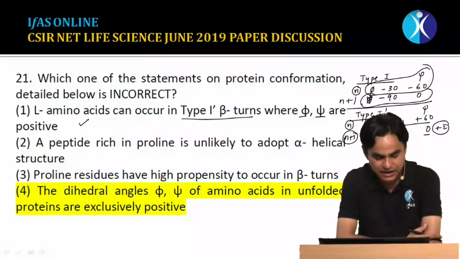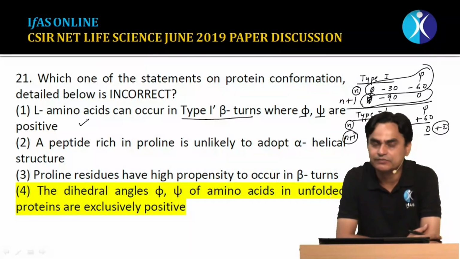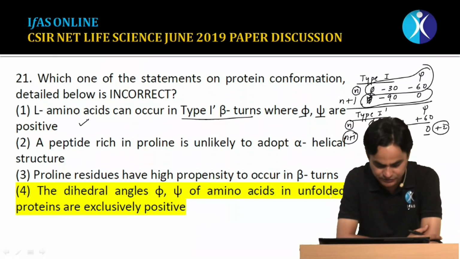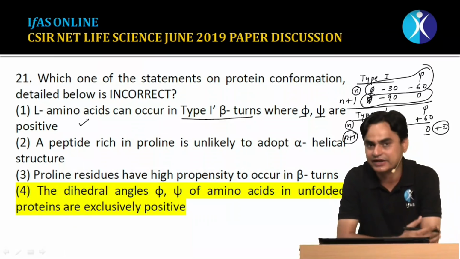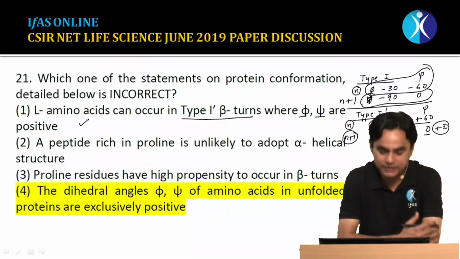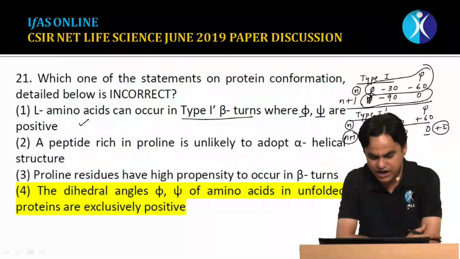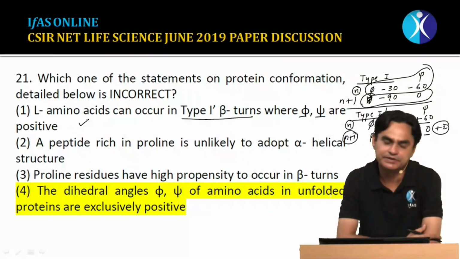The second statement says that a peptide rich in proline is unlikely to adopt a helical structure. Yes, we know that proline is a helix breaker, so this cannot be the correct answer. This is a correct statement, because definitely proline will not allow an alpha helical structure. The third statement says that proline residues have a high propensity to occur in a beta turn. Yes, this statement is true.